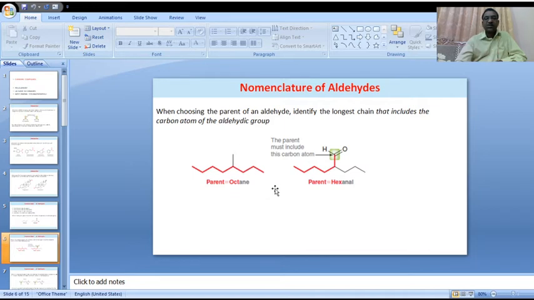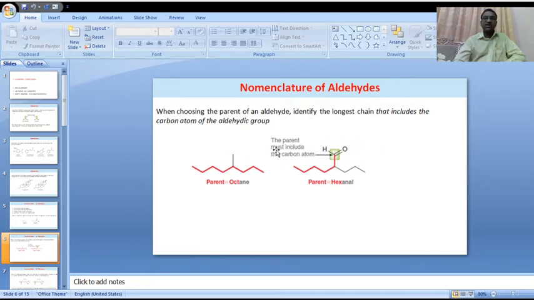Now it is called octane. 8 carbons are involved in this straight chain. But on this particular carbon, it is attached with the functional group CHO, the aldehydic functional group.